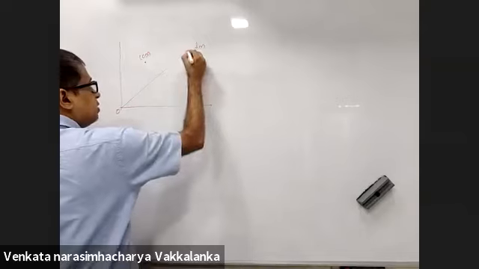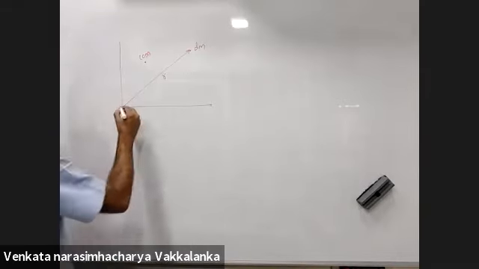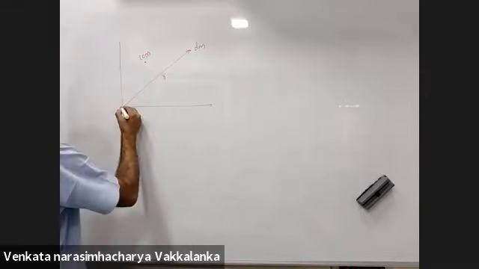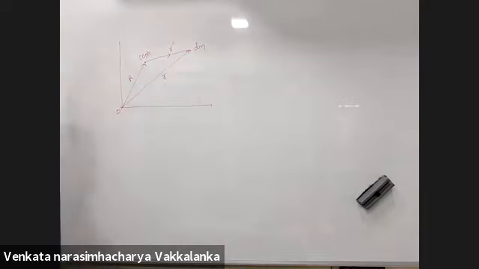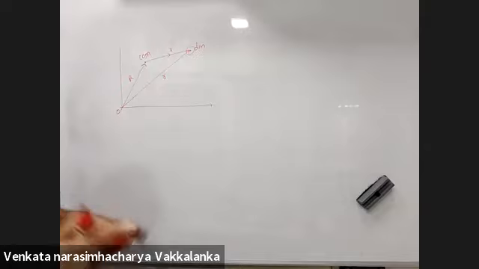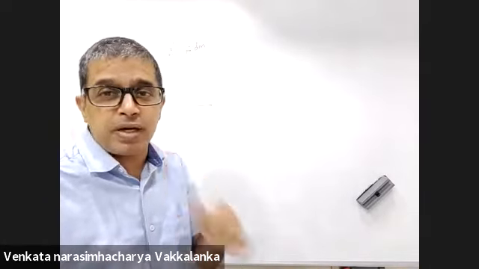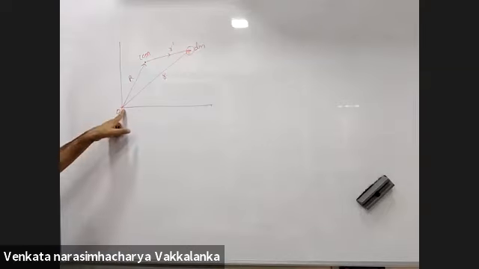You are taking this distance to be small r, this distance to be capital R. This is the element under study. Kinetic energy is frame dependent, so you'll have to define it with respect to something. I'm defining kinetic energy with respect to the origin.